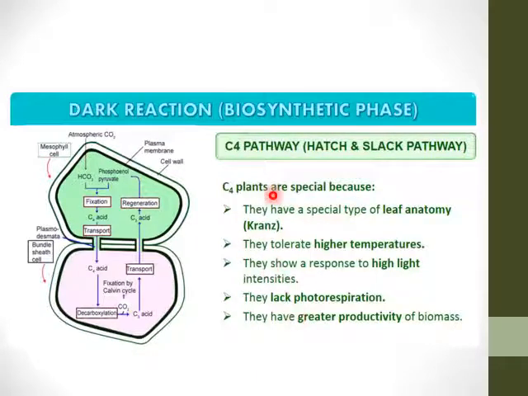So C4 plants are special because they have a special type of leaf anatomy. They tolerate higher temperature. They show a response to high light intensities. They lack photorespiration. They have a greater productivity of biomass.